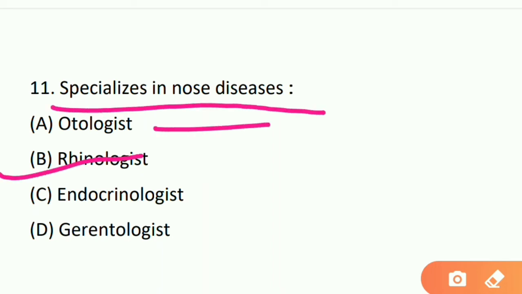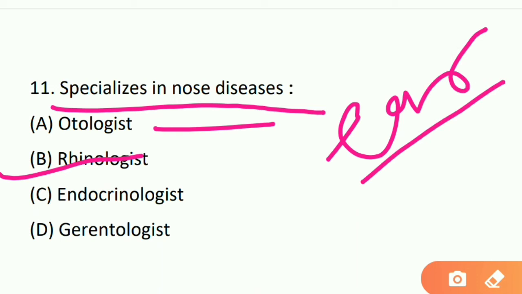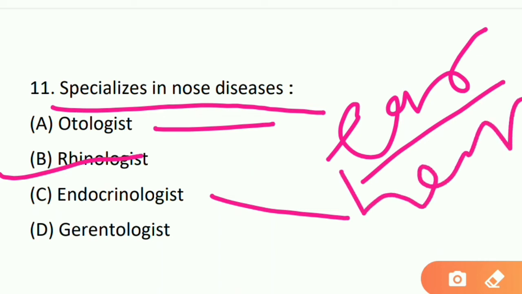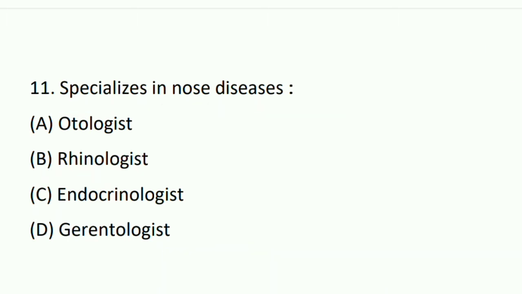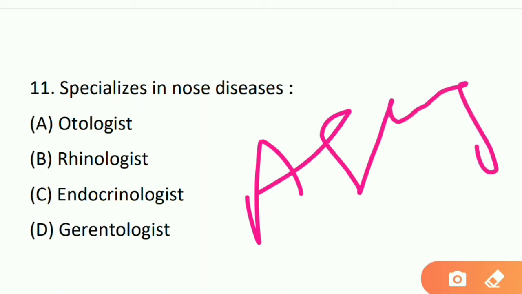If we talk about option A, otologist, so what do we mean by otologist? Specializes in ear diseases. Ear diseases we call it otologist. Endocrinologist means specialization regarding hormones. Gerontologist means specialization regarding the aging process, old age, regarding that.